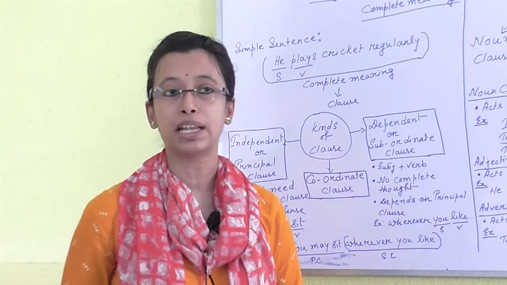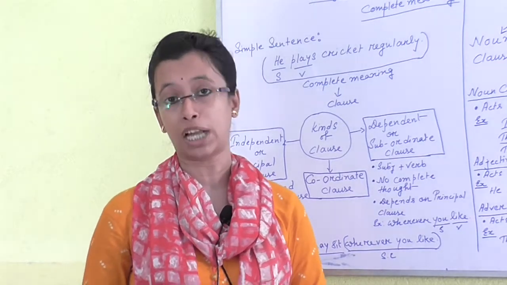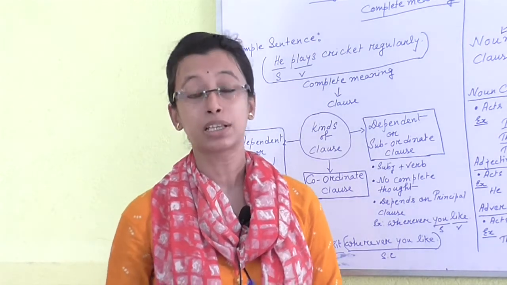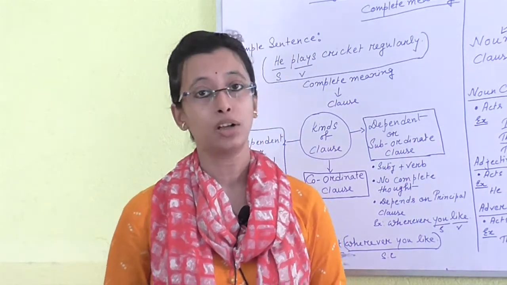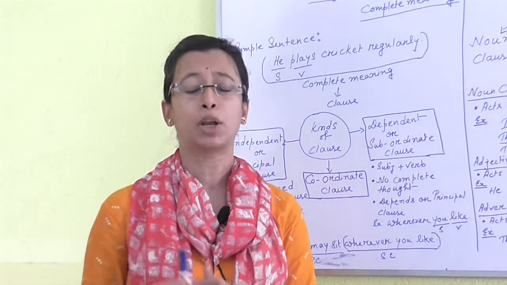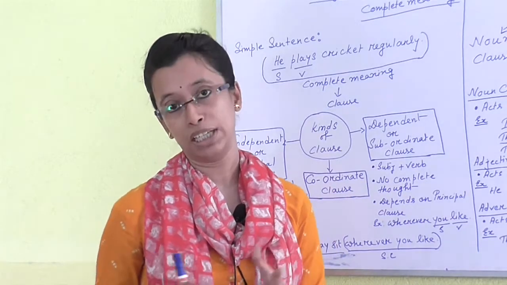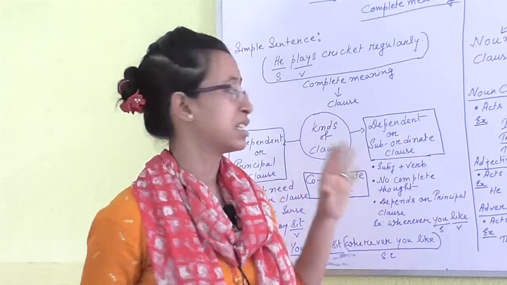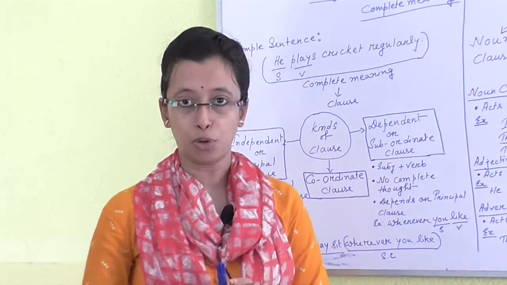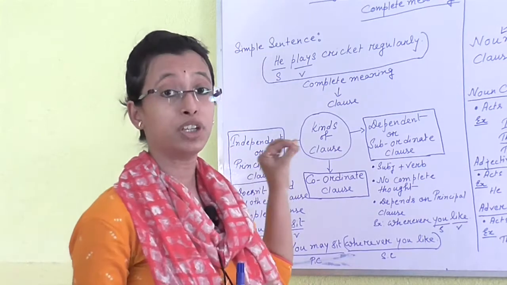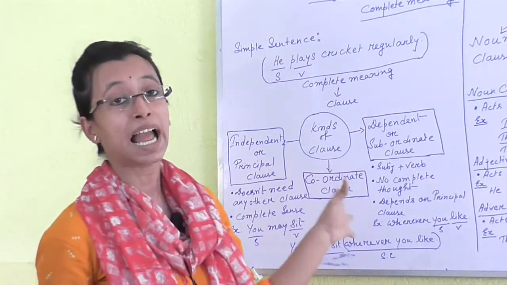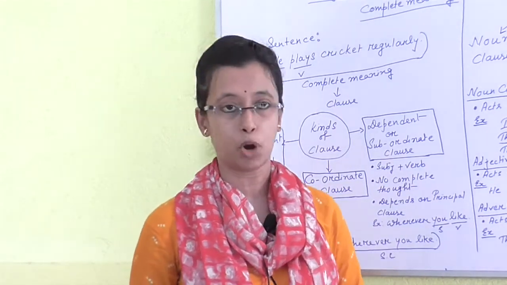But according to our syllabus, most of the time we need to know about the principal or independent clause and the subordinate or dependent clause, because in our regular use we always need these two kinds of clauses. There is very little use of the coordinate clause. So we need to know these two kinds: independent or principal clause, and dependent or subordinate clause.